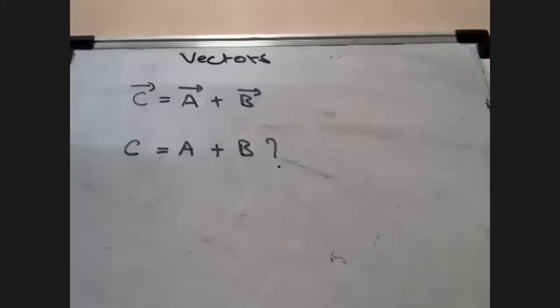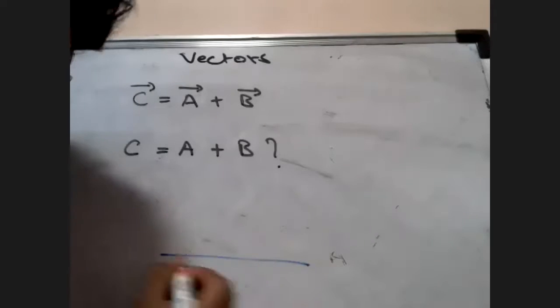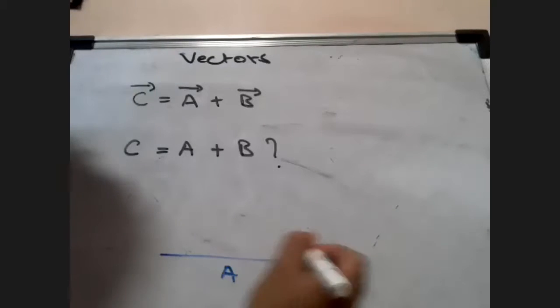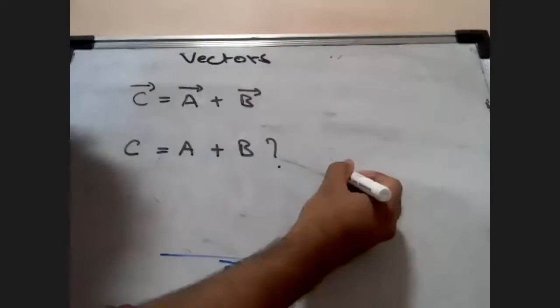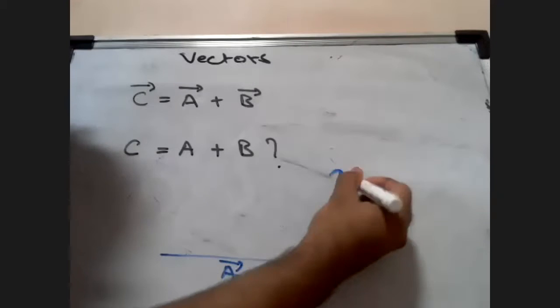No, sir. Everyone is telling no. So look here. Suppose I take a triangle. This was my A vector. Let's say A vector. Please represent your vectors clearly. And this is another vector here. Right? This is B vector.